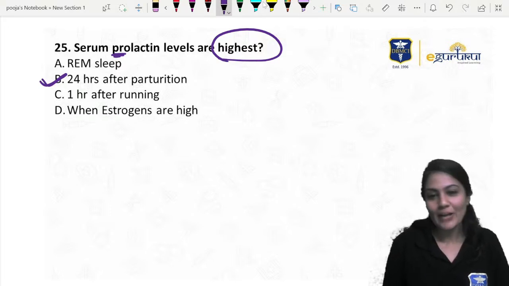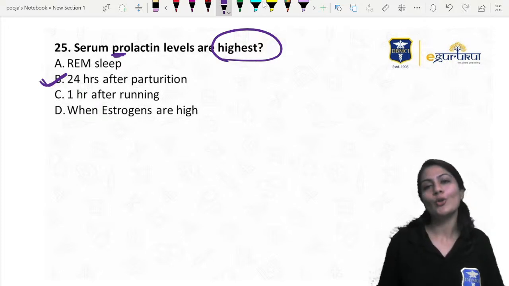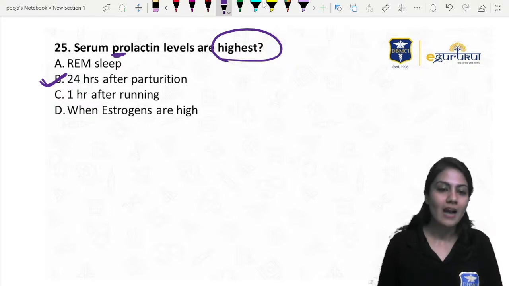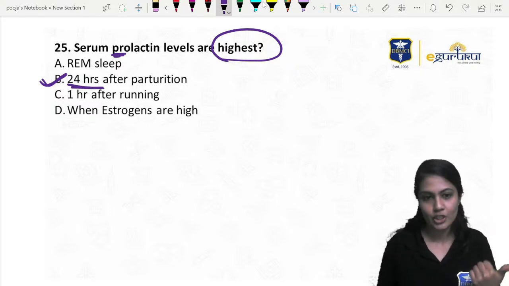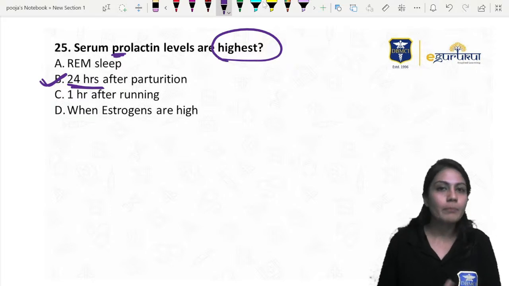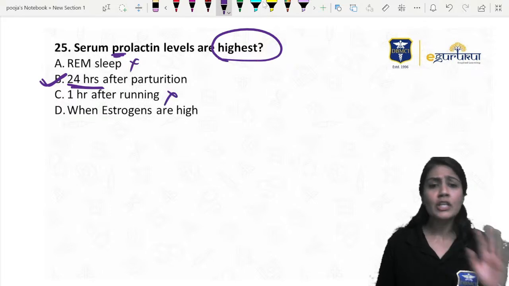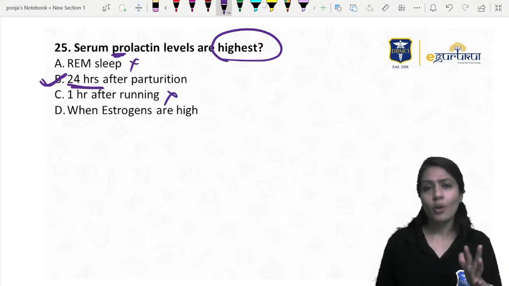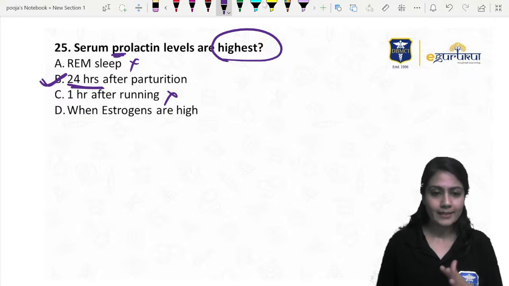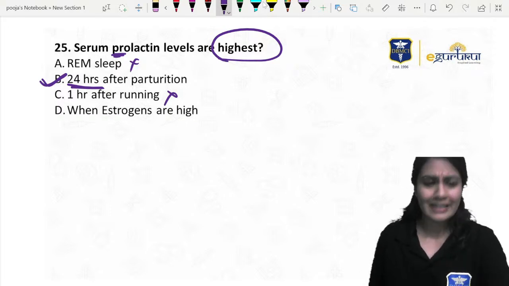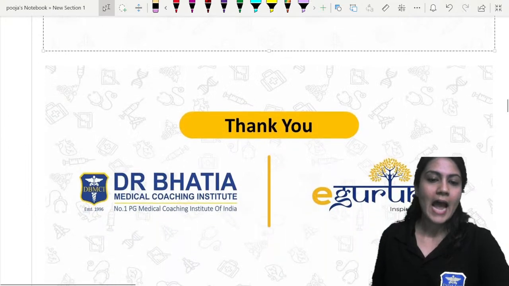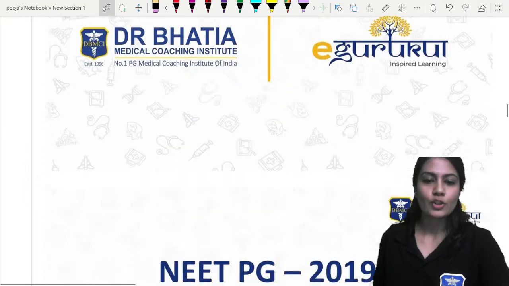Okay. Serum prolactin levels are highest. We all know the prolactin is going to be highest 24 hours after parturition. In REM sleep, the prolactin per se is not having any role, and they do not even mention male or female when the estrogens are high. Estrogen also per se is not related to the prolactin, right? So definitely the clear cut answer over here is 24 hours. And that's how we completed the first question paper.